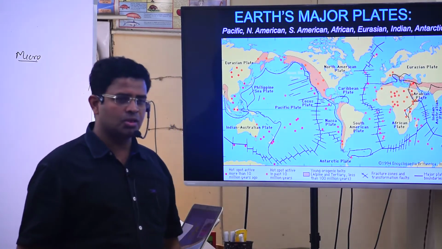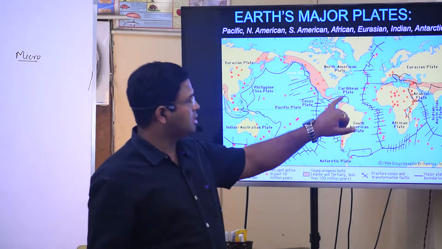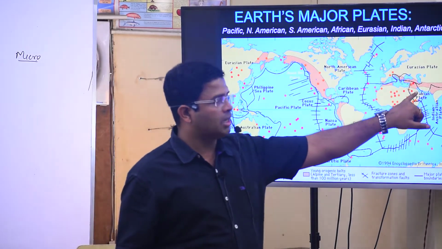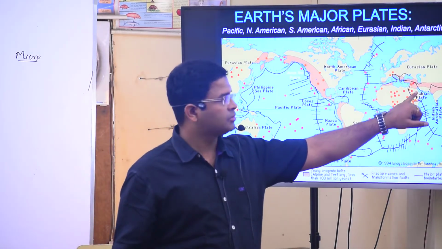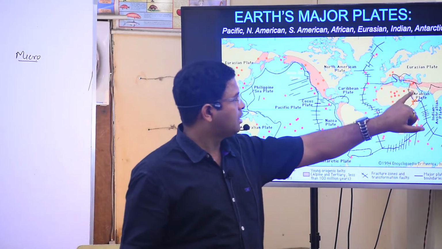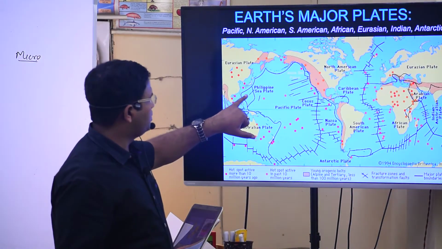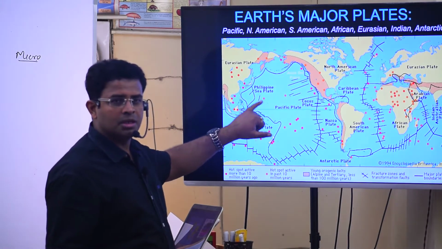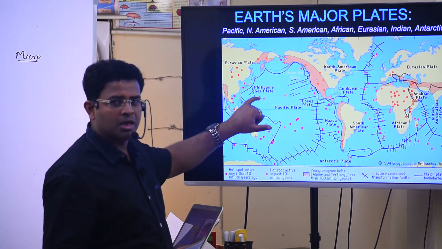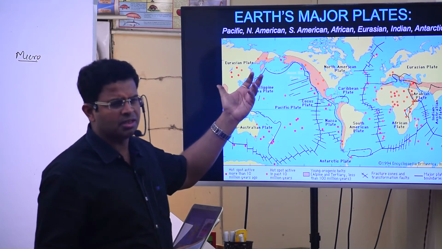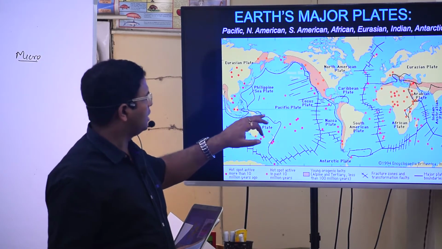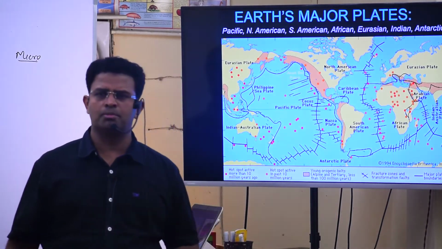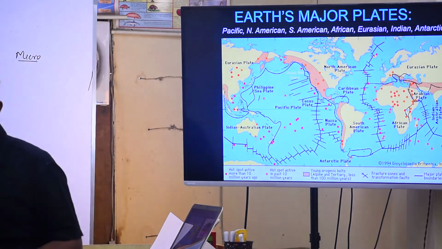Another minor plate is Scotia. Another, yes, Caribbean, and one that we say Arabian. Caribbean, Arabian, Philippines, and here a Solomon group, which is Solomon Island, meaning it is not that important as far as the question is going to be asked. And then Coral, but it is better to remember Philippines, up to the 7 minor plates, which is important for the question which will be asked.